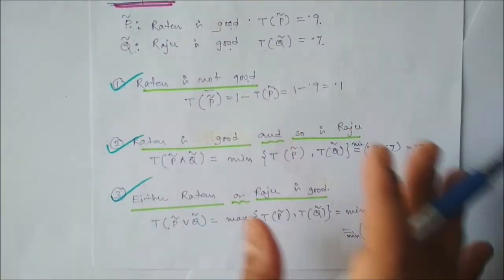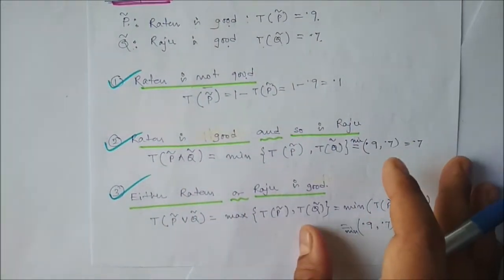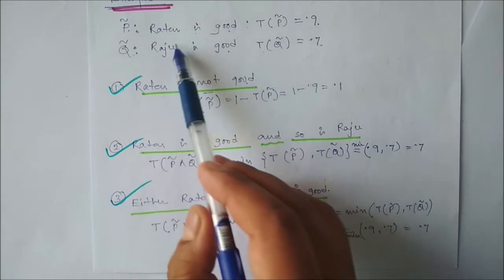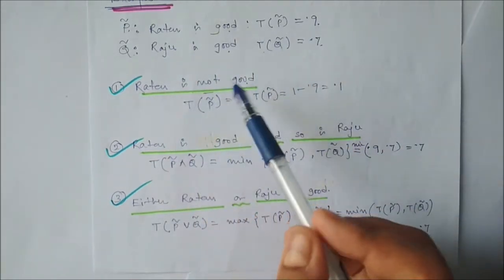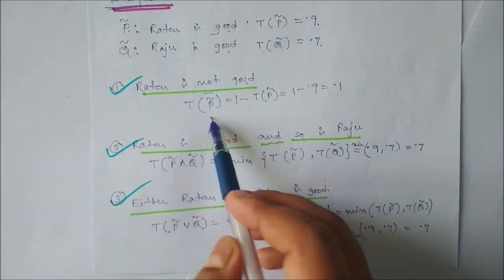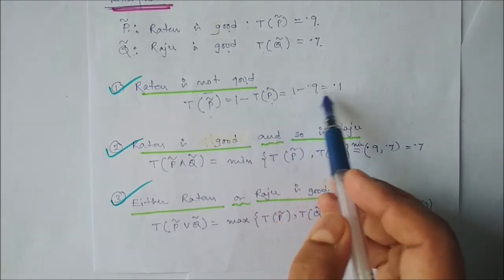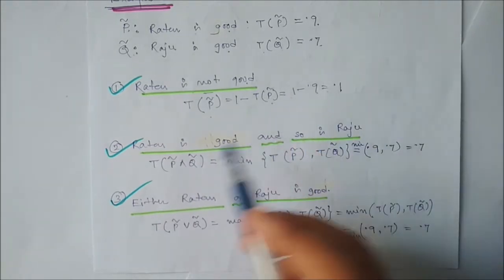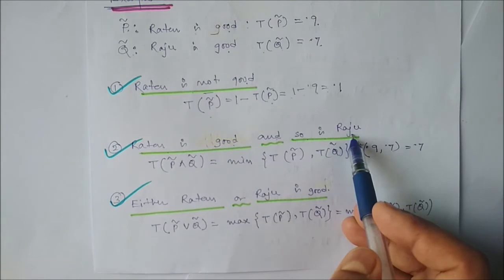So here you can see the use of AND, OR, NOT, and so on. Ratan is good is 0.9. Ratan is not good, so that means you have to take the complement. So 1 minus TP is 1 minus 0.9, that is 0.1.